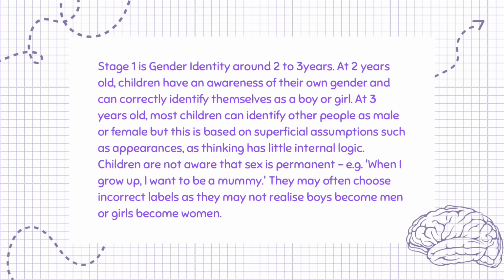Children are not aware that sex is permanent, e.g., when I grow up, I want to be a mummy. They may often choose incorrect labels as they may not realize boys become men or girls become women.